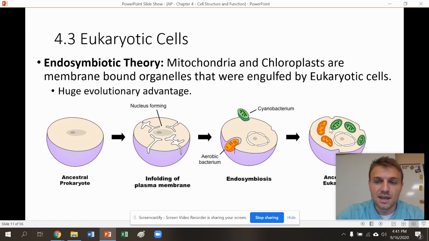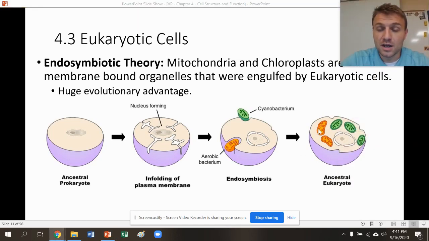What that means is these bacteria cells that became the mitochondria and the chloroplasts found somewhere safe to live inside the prokaryotic cells. What the prokaryotic cell that later became the eukaryotic cell gained was these mitochondria, which produce a lot of ATP. They produce a lot of our energy currency. So that was really a benefit for the cell to keep around. These chloroplasts create a lot of sugars that the cell also is going to need.